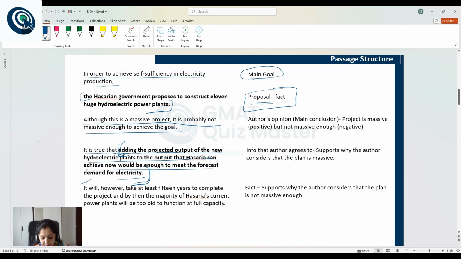The last sentence presents the author's main issue, which is not about the expected outcome, the expected output of these new 11 power plants. It is about the impact of the time that will be required to complete the plan. Because of that time factor, the author considers that this proposal or this plan will not be effective. So, this is a fact and it supports why the author considers that the plan is not massive enough. With this, let's start our error analysis.